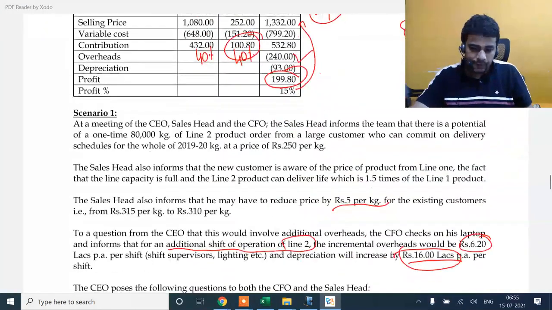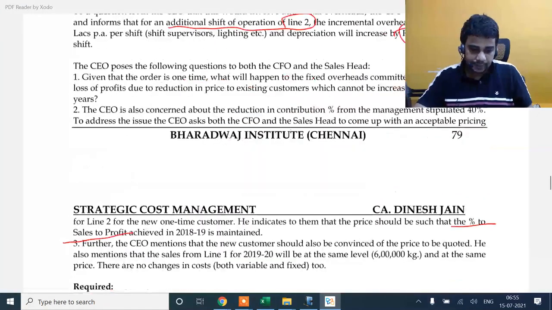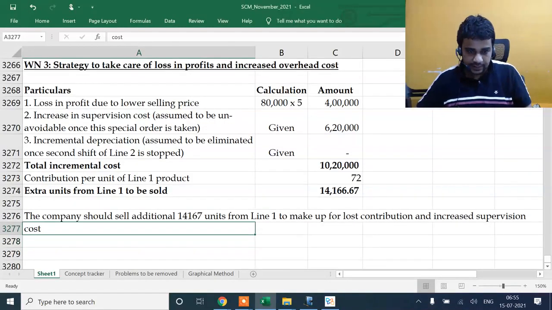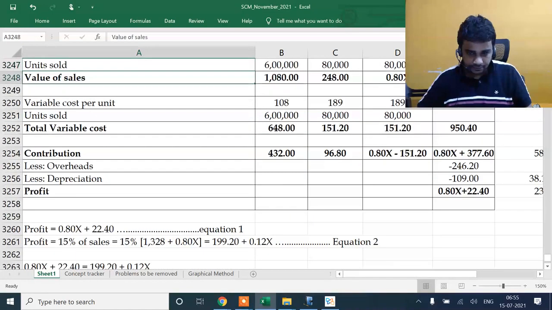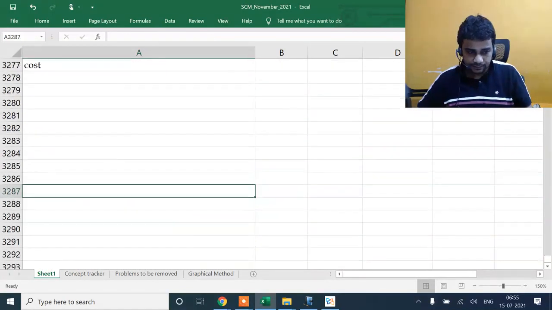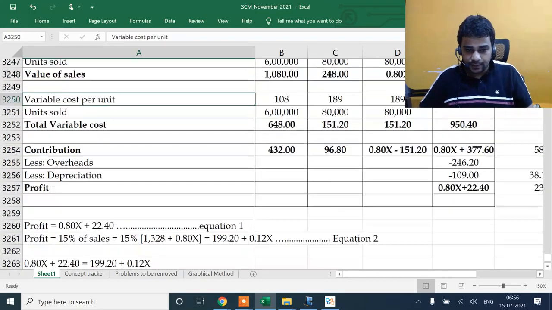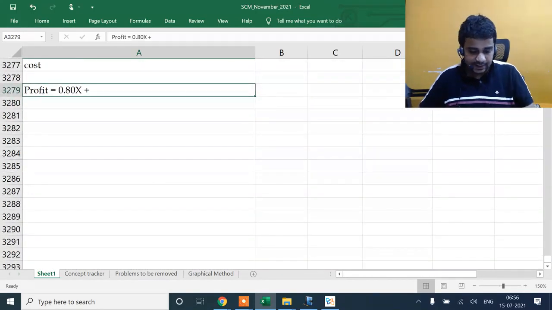Part 4 of the question says, arrive at a price at which it doesn't make any financial sense to quote and get the order from the new customer, with explanation. Now listen. I'll start with this as the starting point. Profit was 0.8x plus 22.4. Rather than doing all the lengthy calculation again, I will start with this.